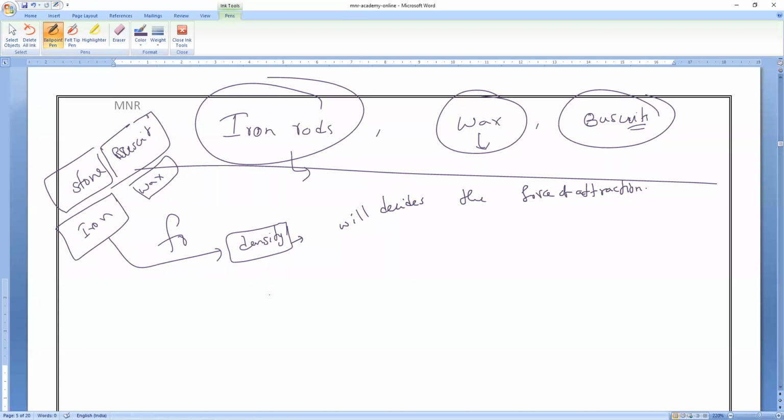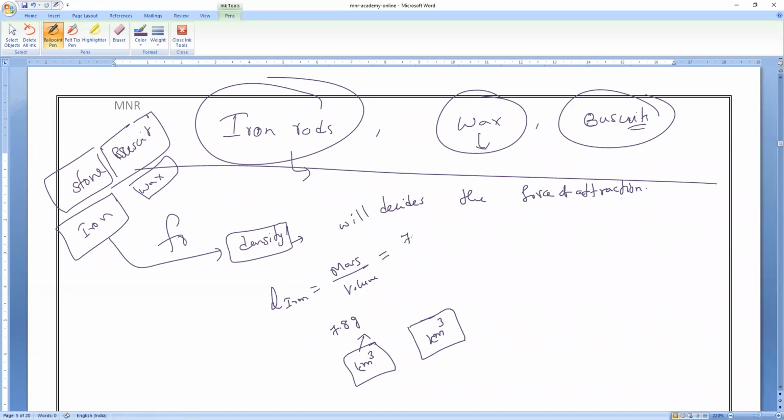So the density of iron, if I take it, is mass by volume. If I take a particular volume of iron and a particular volume of wax, the same volume, let me take 1 cubic centimeter each. If I take 1 cubic centimeter of iron, the weight of iron is 7.8 grams. So the density of iron is 7.8 gram per cubic centimeter. Is it okay, everybody?